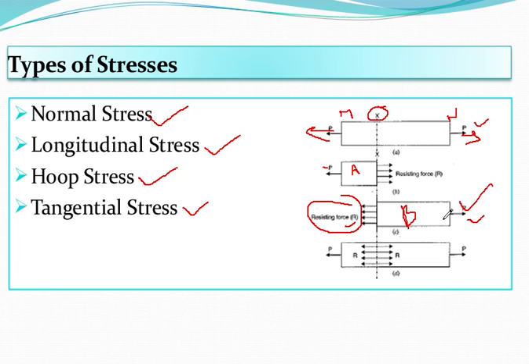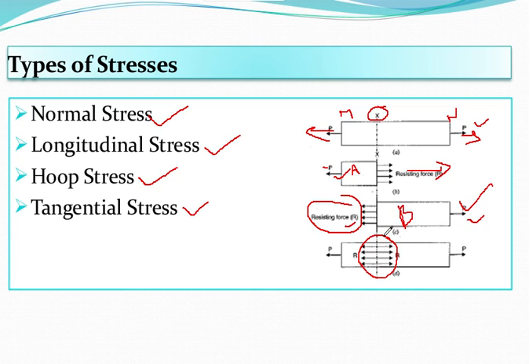The resistance force developed by part A to resist the separation of B from A must be equal to the force, but opposite. So you can see in between there is a resistive force.